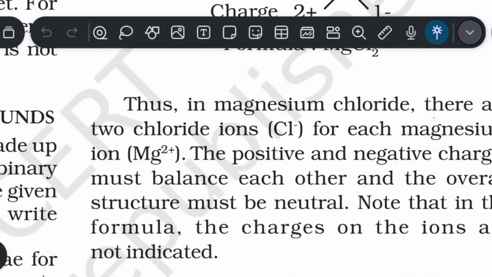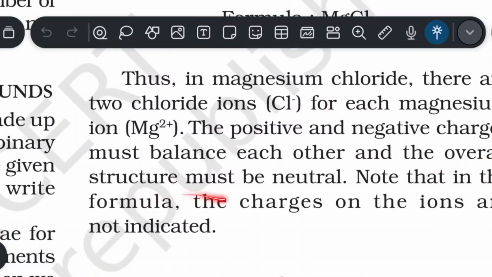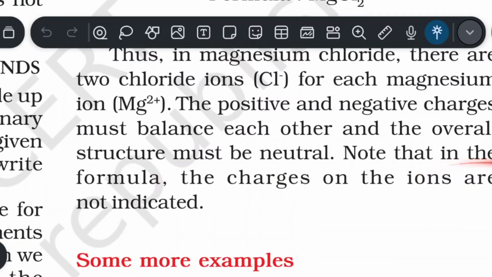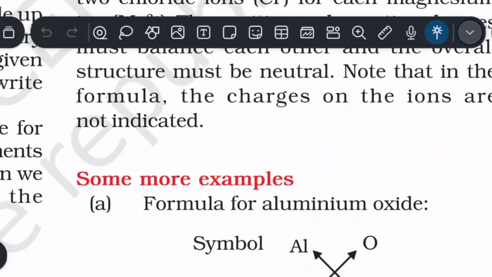Now, thus in magnesium chloride there are 2 chloride ions for each magnesium ion, Mg2+. The positive and negative charges must balance each other and the overall structure must be neutral. Note that in the formula, the charges on the ions are not indicated.